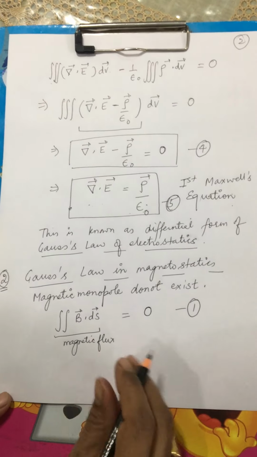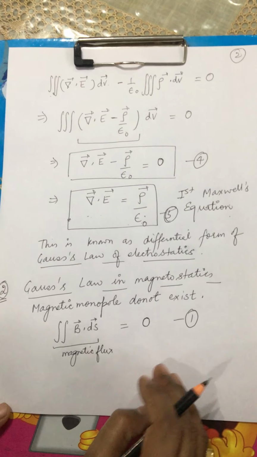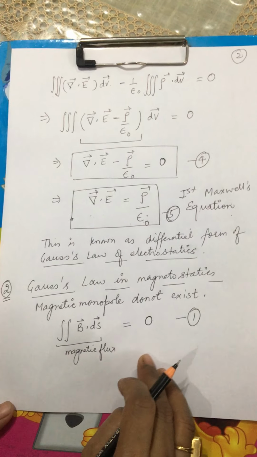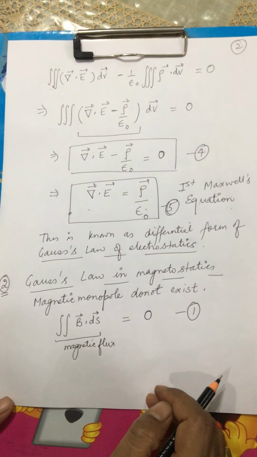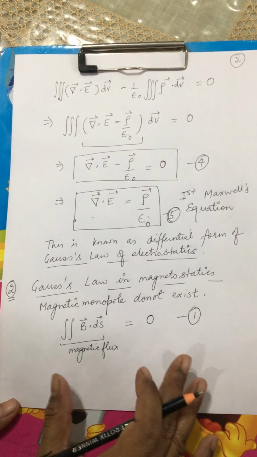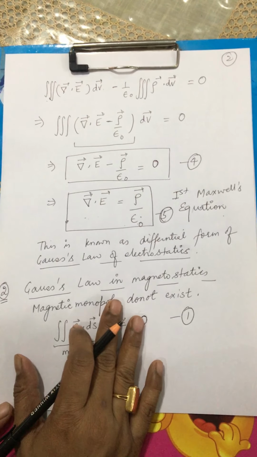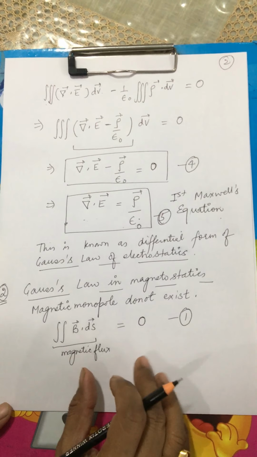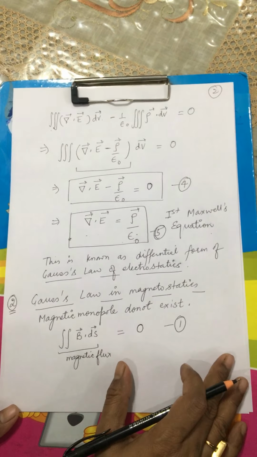that the magnetic field lines are always closed, which means across a given surface, the number of field lines entering in is always equal to the number of field lines going out of the given surface. Now, this particular law is remembered as Gauss law in magnetostatics because it is identical to Gauss law in electrostatics.